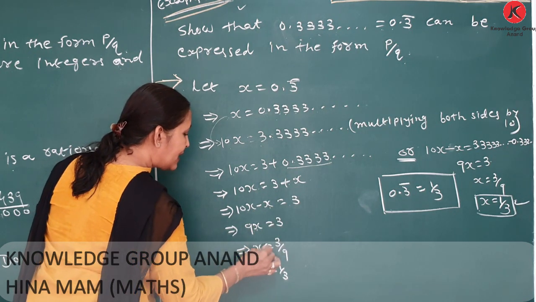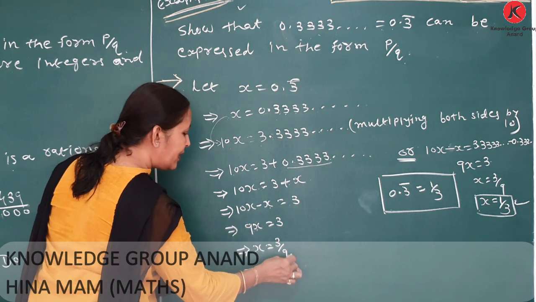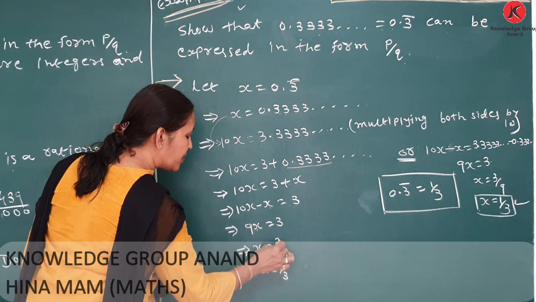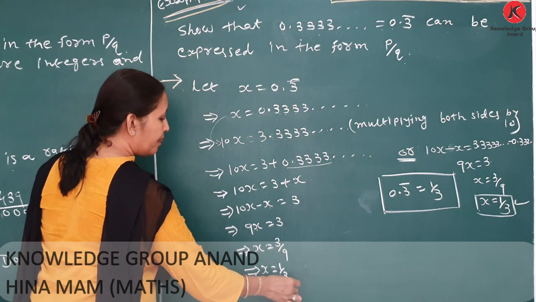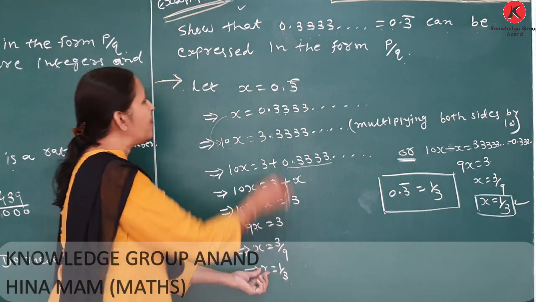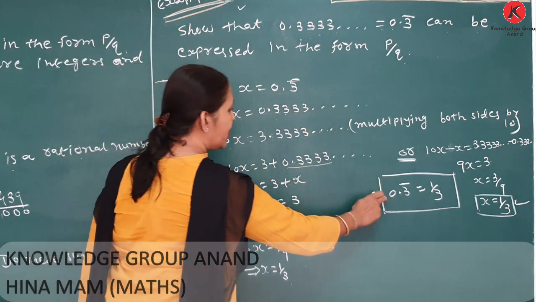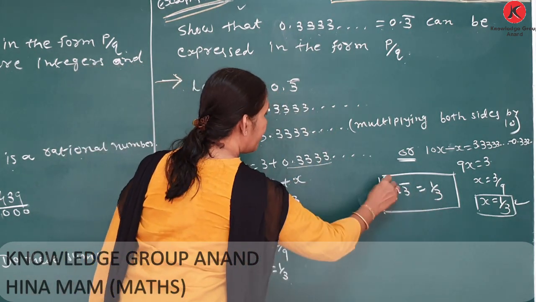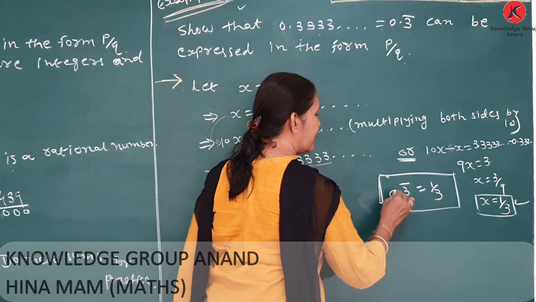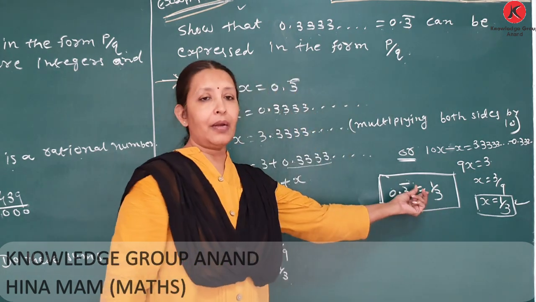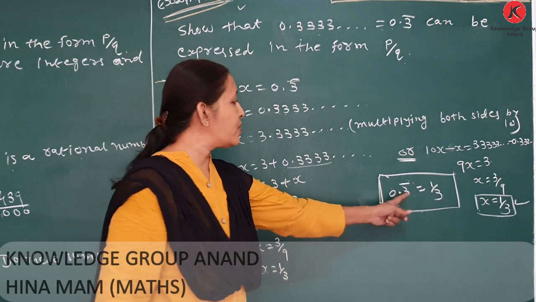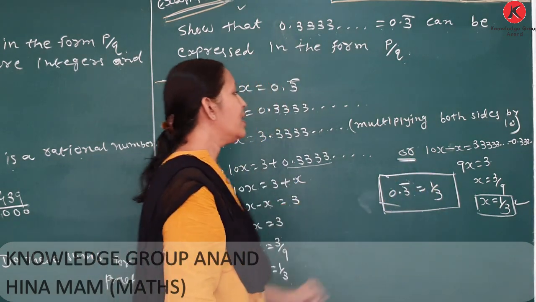This implies x is equal to 3 upon 9. 3 ones are 3, 3 threes are 9. x is equal to 1 upon 3. Therefore, what is the value of x? x is equal to 0.3 bar is equal to 1 upon 3, which is our answer. Therefore, 0.3 bar converted into p upon q form is 1 upon 3.